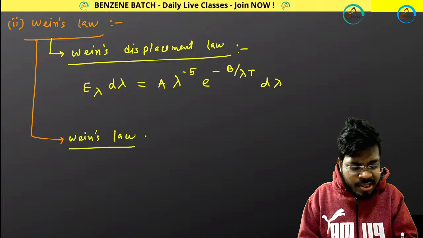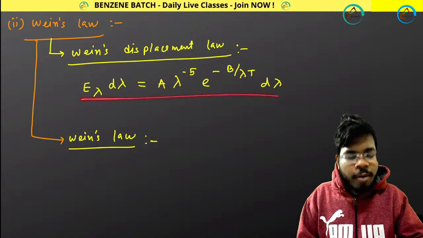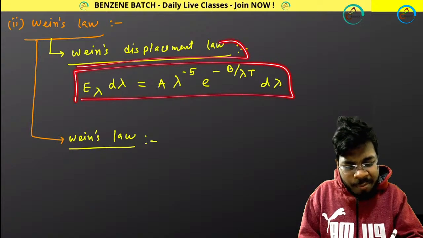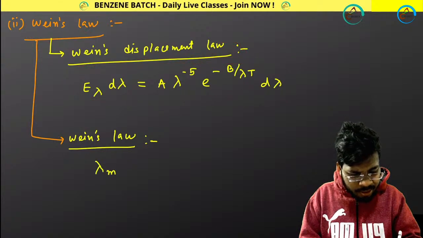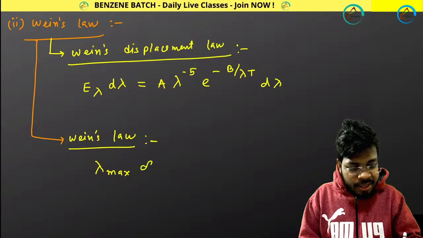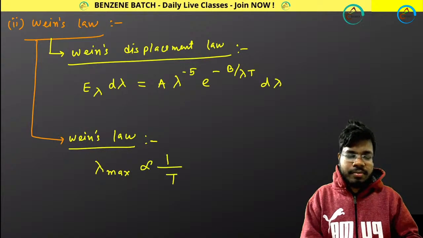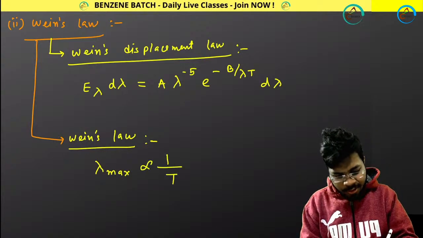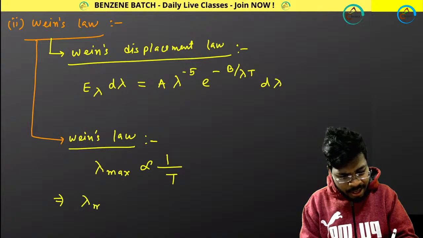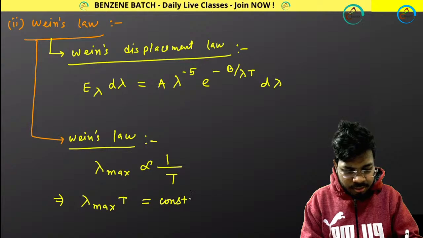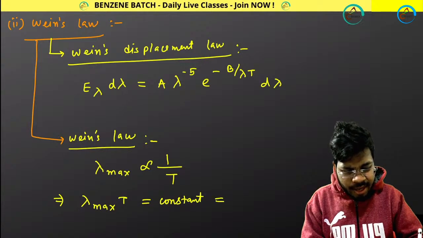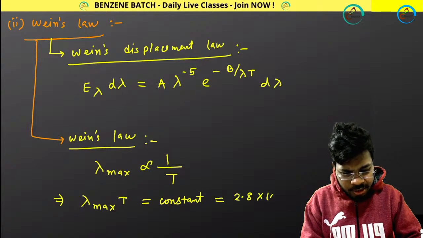So Wien's displacement law is the mother law, and from this law I am getting Wien's law. Wien's law says that lambda max will be inversely proportional to temperature. And from here, if I make it lambda max multiplied by T, there will be a constant. That constant has a value of 2.8 into 10 to the power minus 3 meter Kelvin.